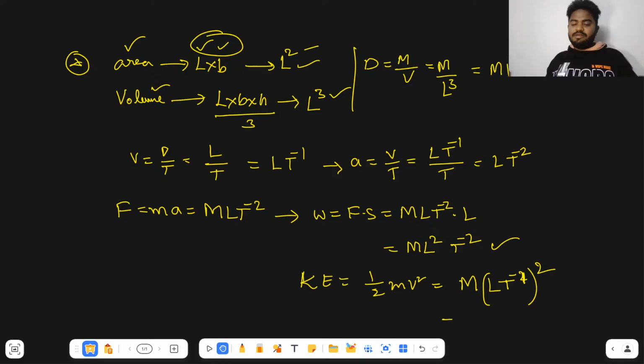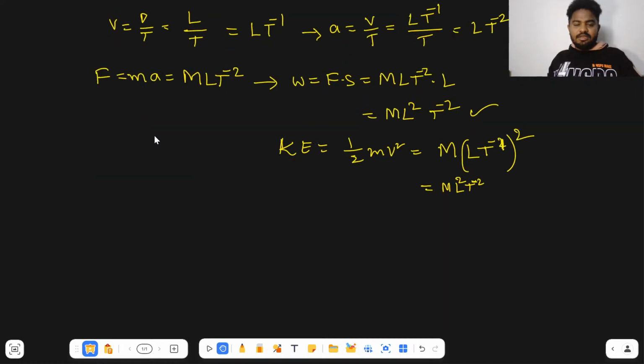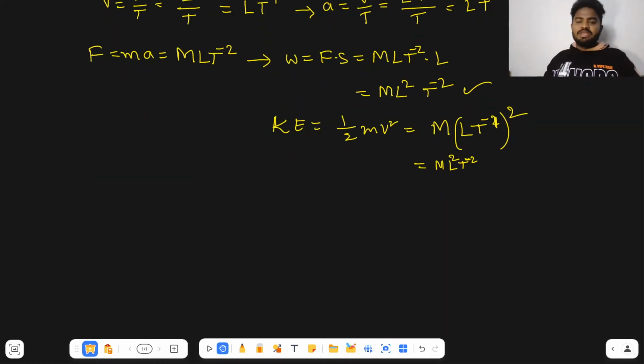Then you will get the dimension formula M L square T power minus 2. Hope you understand. Here you got the same dimension formula for work done and energy. Like this, whatever dimension formula you want, you can derive.